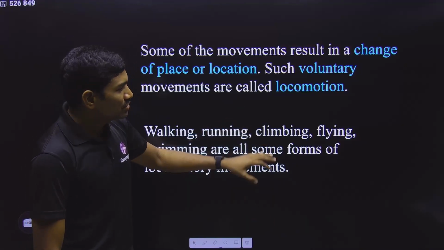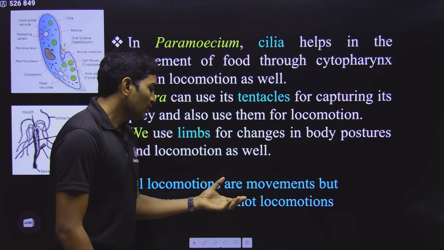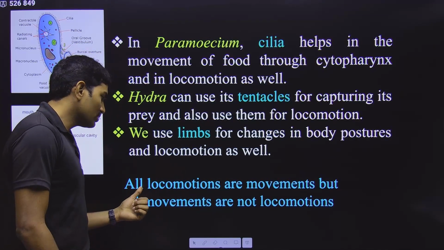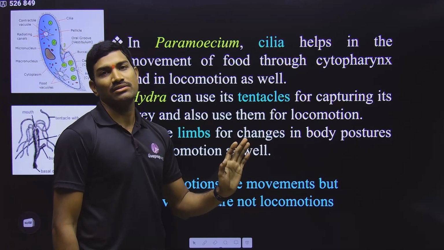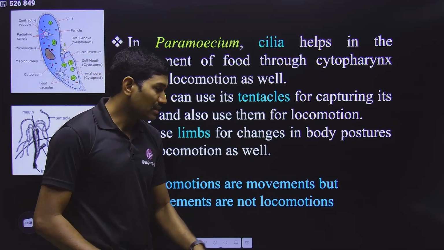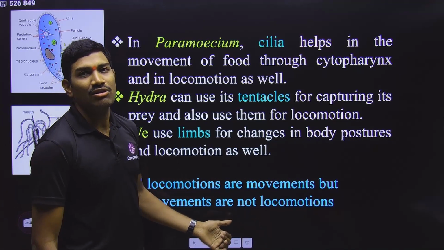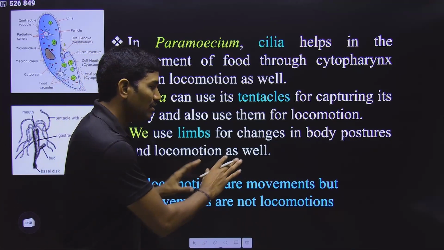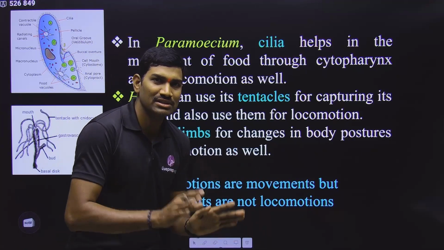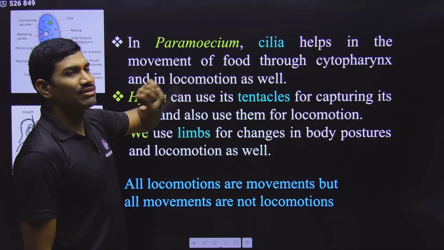Understood or not? So in this way they are saying, and then finally they are giving some examples here. Anyhow, you need to understand one conclusion: all locomotions are movements. Yes, all these locomotions are because of movements only. But all the movements cannot cause locomotion, and they are not resulting in locomotion. So this is one important conclusion that they have given in NCERT. So try to understand these with examples. Clear? And here they have given some other examples.